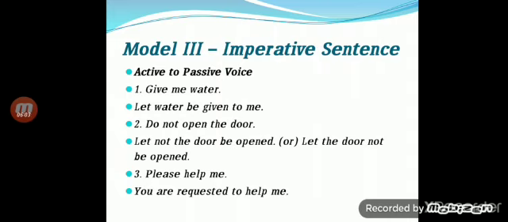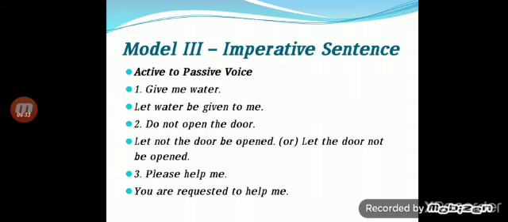And don't forget, friends, here we use the word be. We must use be in imperative sentences while changing from active into passive voice. Before the verb we use be, and as usual we change the verb into past participle. So, let water be given to me.